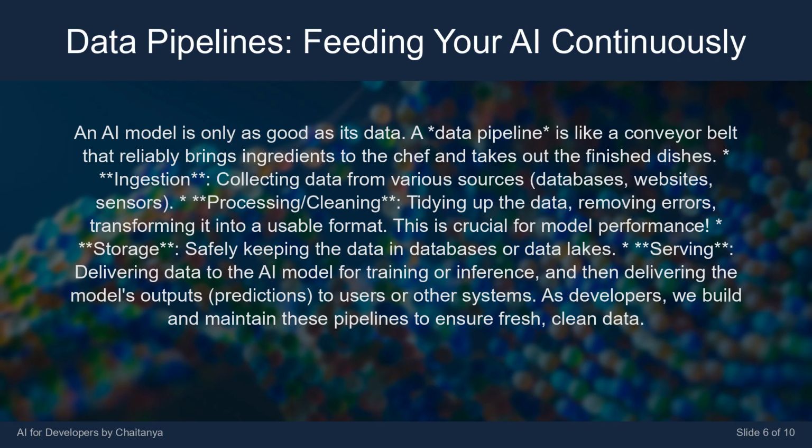Ingestion, collecting data from various sources: databases, websites, sensors. Processing, cleaning, tidying up the data, removing errors, transforming it into a usable format. This is crucial for model performance. Storage, safely keeping the data in databases or data lakes. Serving, delivering data to the AI model for training or inference, and then delivering the model's outputs, predictions, to users or other systems. As developers, we build and maintain these pipelines to ensure fresh, clean data.